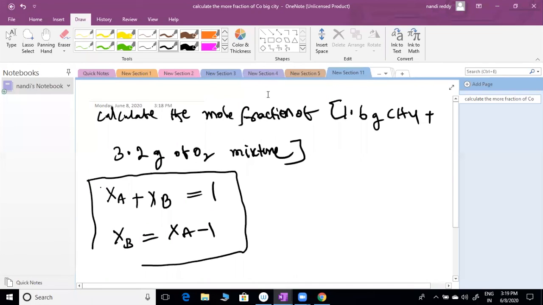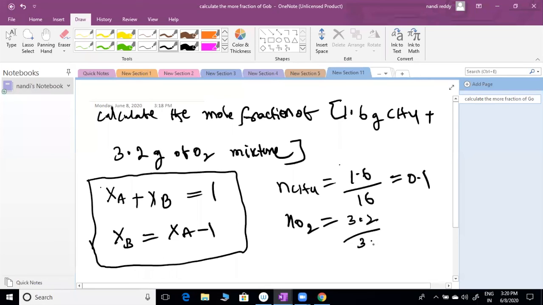Can anyone find this answer? What are the moles of methane? Moles of CH4 equal 1.6 by 16, which is 0.1. What are the moles of O2? Moles of O2 equal 3.2 by 32. This is also 0.1. Can you find the mole fractions?